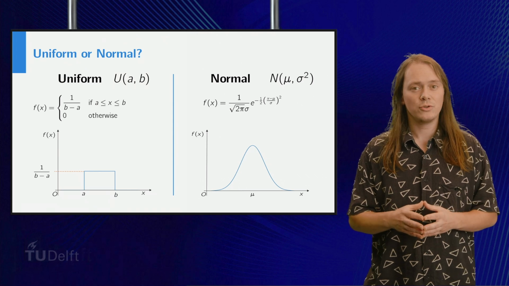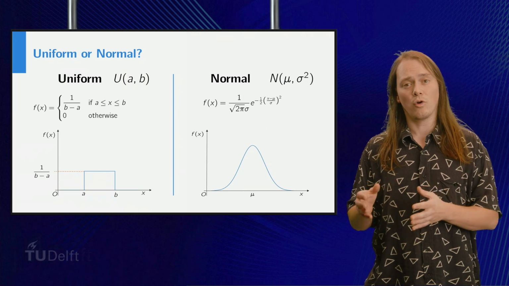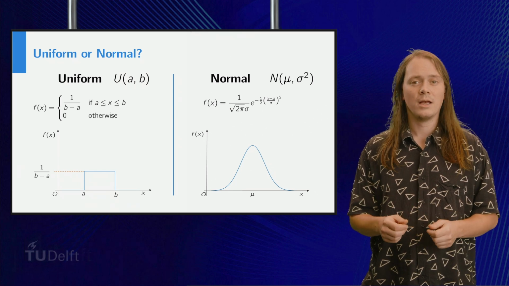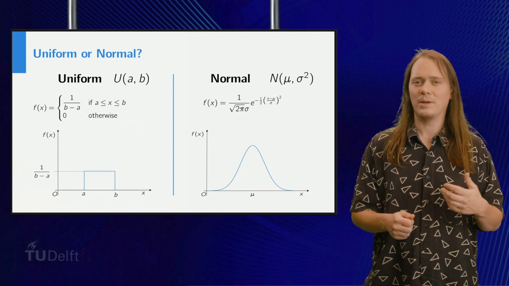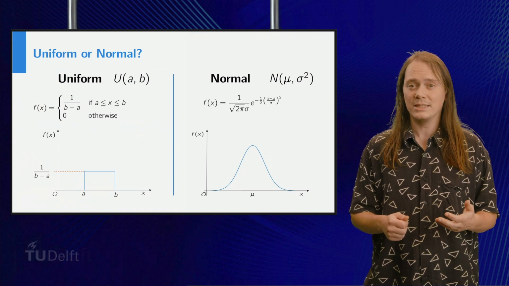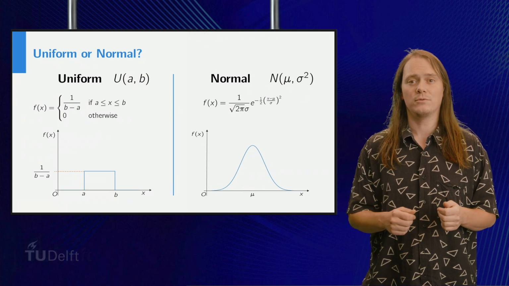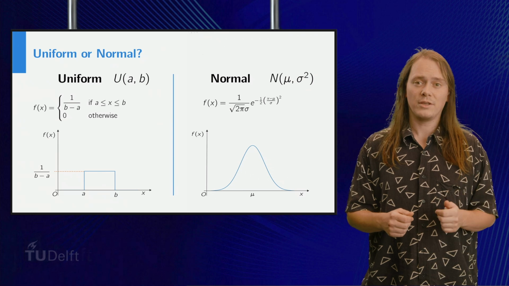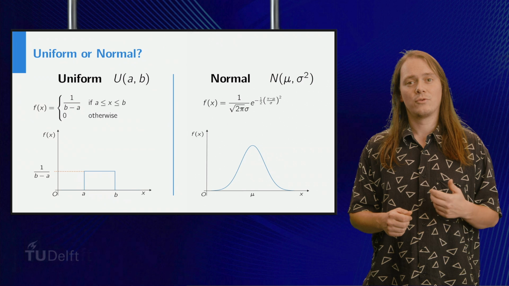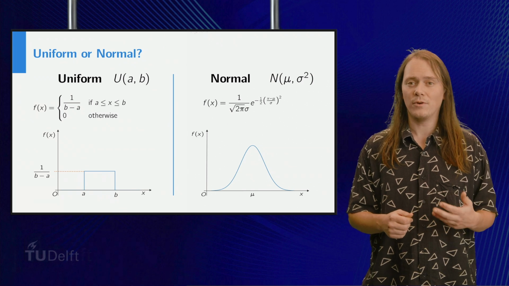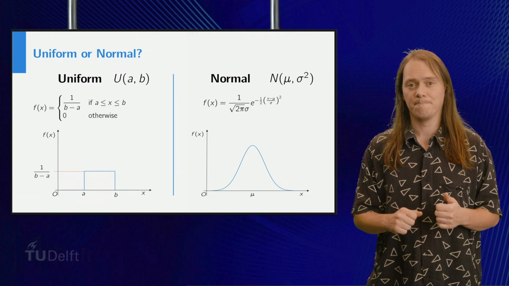By now we have seen two continuous distributions, namely the uniform and the normal distribution. It seems unreasonable to assume that magnitudes of earthquakes are uniformly distributed. Indeed, it seems high magnitudes happen less often than low magnitudes. So let's consider the normal distribution. To determine the probability density function fully, we need to find out the relevant parameters mu and sigma squared.